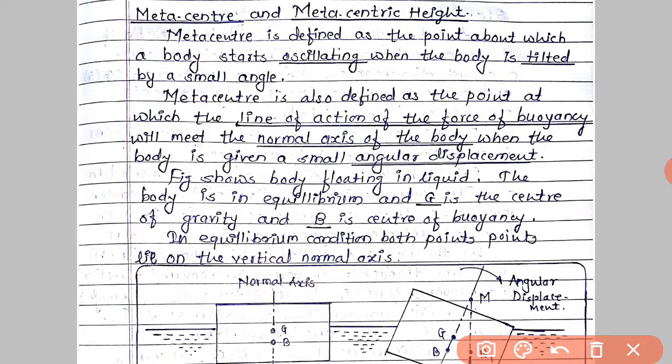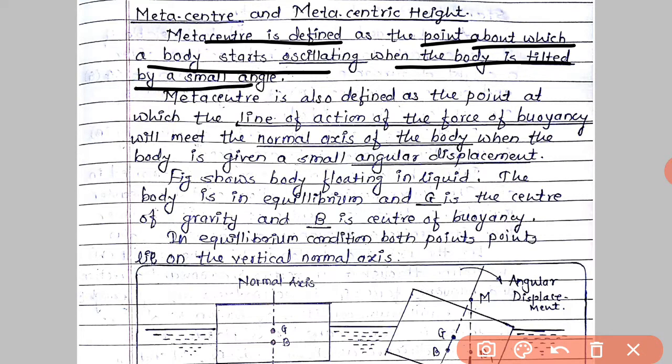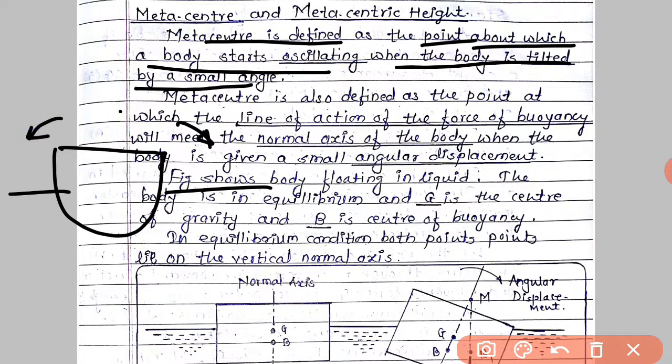There is also the example of a ship. Suppose this is a ship vessel, and due to wind or any force there is a slight disturbance to the ship, or the ship is tilted by some angle, then it starts oscillating in both directions about a point. This point is called the metacenter.